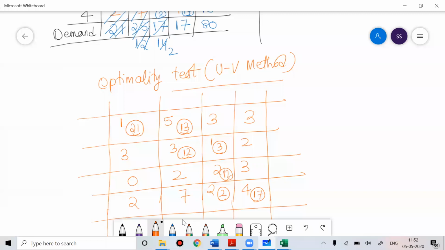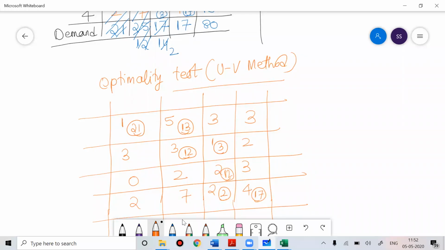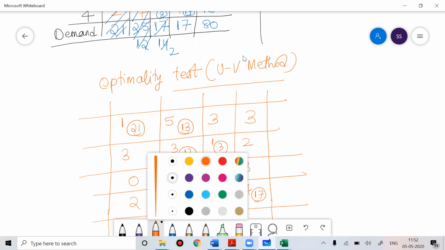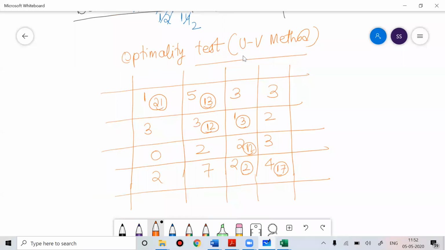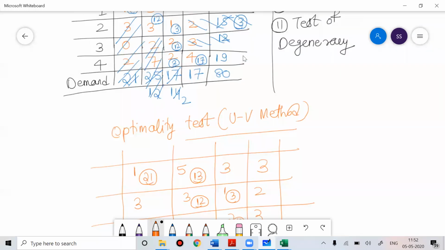Okay. Anyone have any doubt? We got the initial basic feasible solution. Once we get the initial basic feasible solution, now we'll do the test of optimality. Till here, anyone have any doubt? This clear with everyone? Now we'll do the test of optimality.